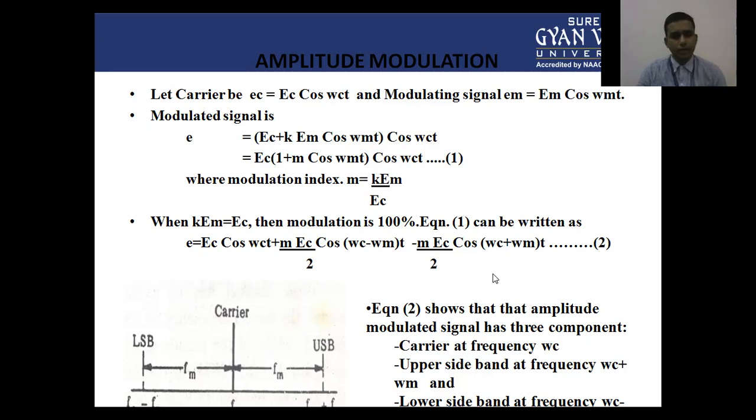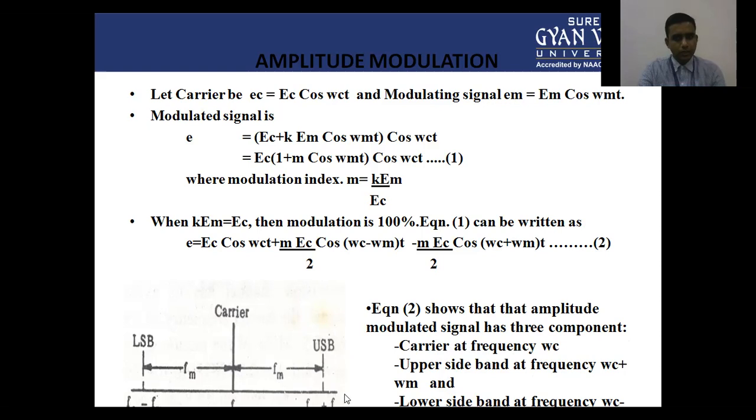Equation 1 can be written as E equal to EC cos omega CT plus MEC upon 2 cos (omega C minus omega M)T minus MEC upon 2 cos (omega C plus omega M)T. Equation 2 shows that the amplitude modulated signal has three components: one, the carrier at the frequency omega C, and the upper sideband frequency and lower sideband frequency.